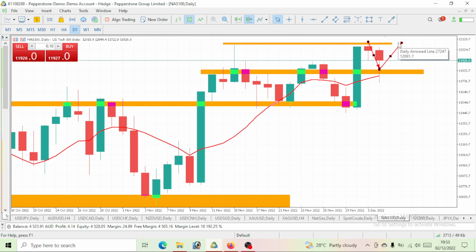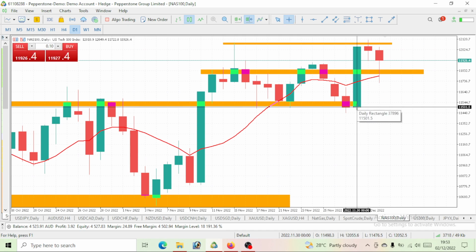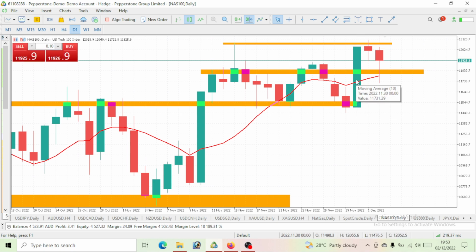So take a look at this. I did analysis on the 30th of November. I told you guys that we should be expecting a bullish move on Nasdaq 100, which we actually did. We actually had the bullish move.